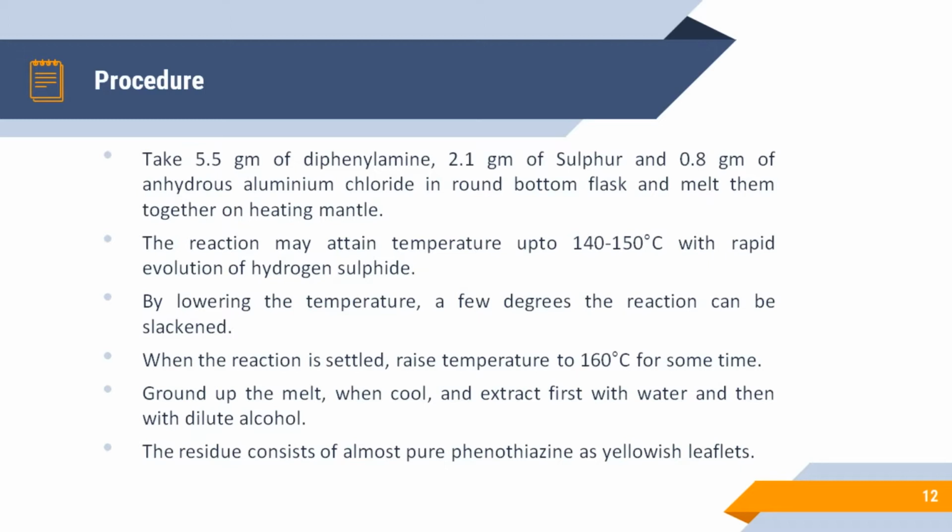Now when the reaction has settled, again we are going to raise the temperature to 160 degrees Celsius for some time. You can see the temperature in this synthesis plays a critical role. So temperature is to be controlled very carefully. Then we will see that the mass has solidified. We are going to collect this solidified mass in the mortar and pestle, grind it up when cool, and then extract first with water and then with dilute alcohol.